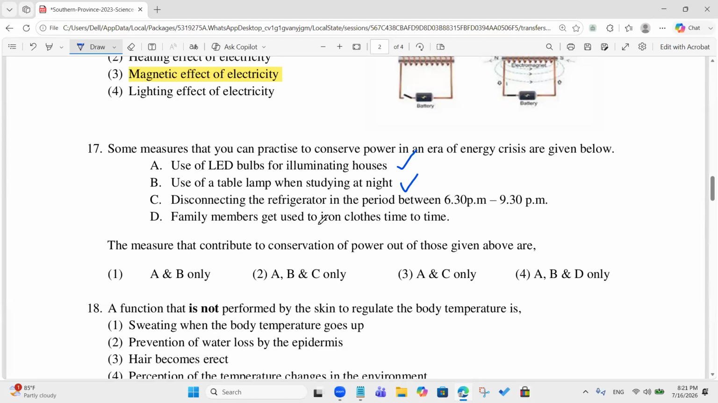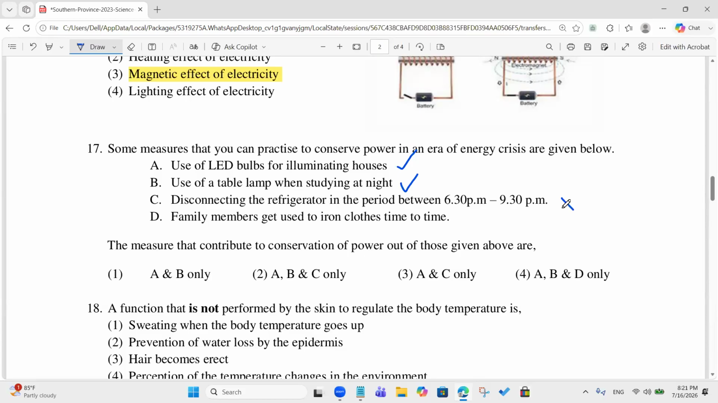Family members get used to iron clothes time to time. Is that a kind of method that we can conserve power? No, sir. It's like us using more power. Disconnecting refrigerator in the period between 6:30 to 9 p.m. Also, it says that conserve the power in an era of energy crisis.